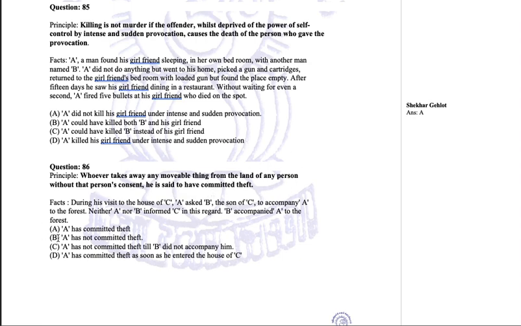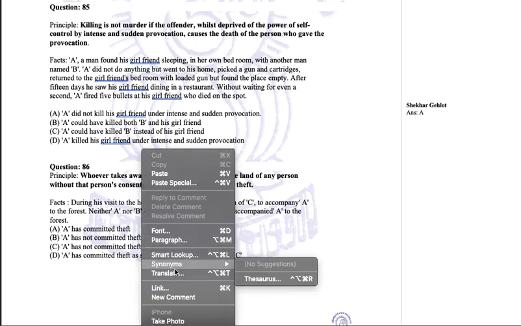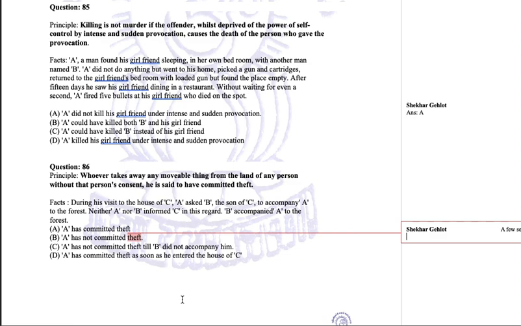A has committed theft. No, A has not committed theft. A has not committed theft till B did not accompany him. A has committed theft as soon as he entered the house of C. No, A has not committed theft because simply B is not a thing. B is a person. Okay, a movable person.